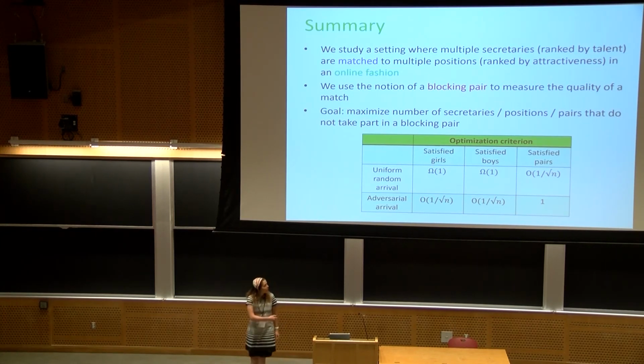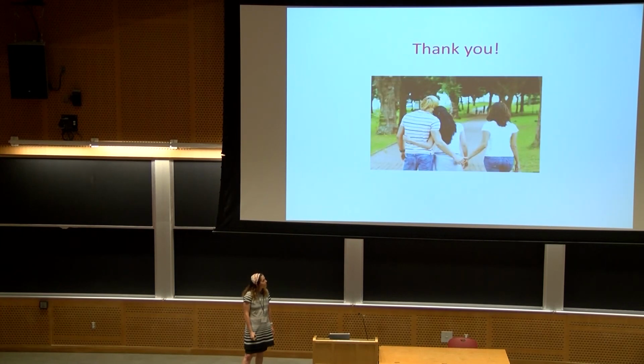Okay? Unfortunately, we have many negative results, and in fact, all of these results are not tight. We suspect that the answer is even worse. In fact, let me tell you one more fact. With an adversarial arrival order, if the algorithm is deterministic, then we can only satisfy a single boy. We can't satisfy more than a single boy with a deterministic algorithm if the arrival order is adversarial.